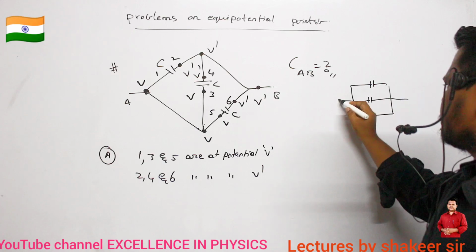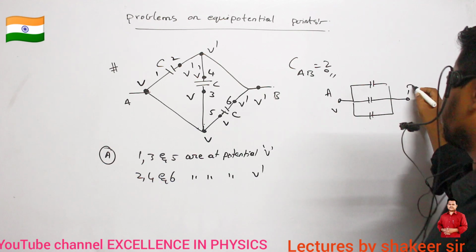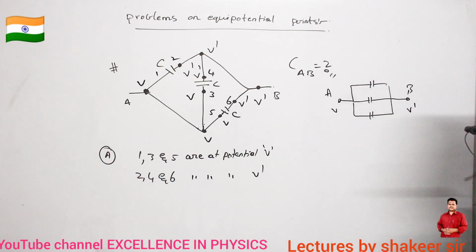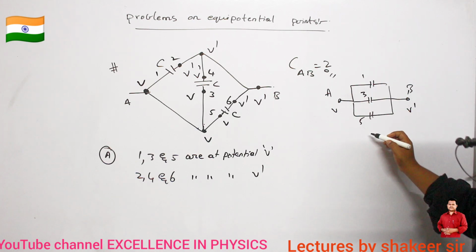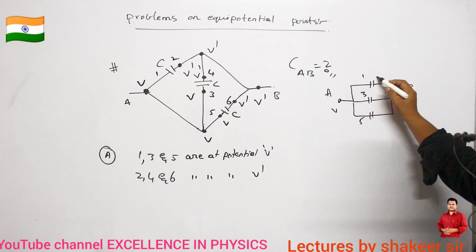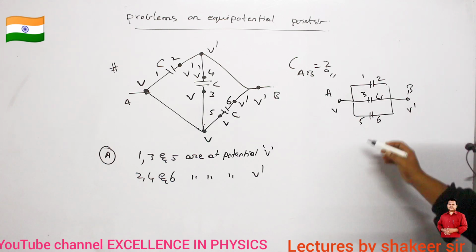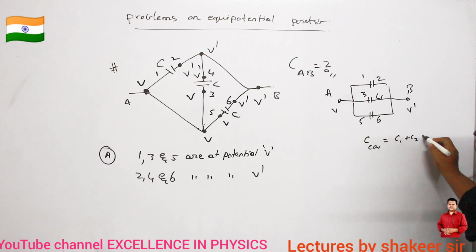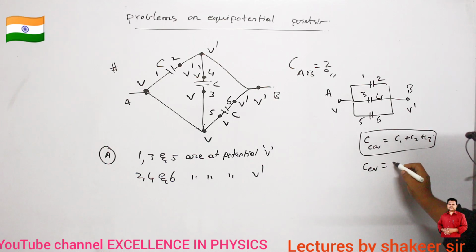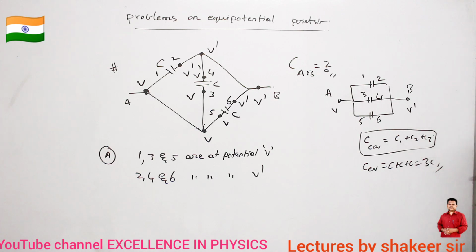Clear, ma? So here this is A, here potential is V, for example. This is point B, here potential is V dash. This is plate number 1, this is plate number 3, this is plate number 5. Next, which is the second plate? This is the second plate, this is the fourth plate, and this is the sixth plate. So they are connected in parallel, so total equivalent capacitance is equal to C1 plus C2 plus C3. That is our answer. Clear, ma? So therefore C plus C plus C is equal to 3C. That's all.